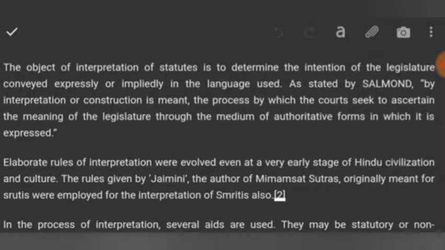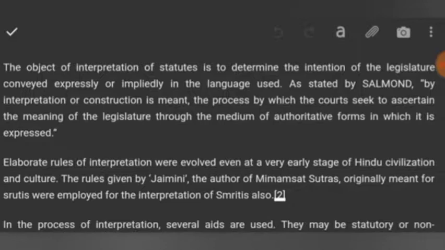The object of interpretation of statutes is to determine the intention of the legislature conveyed in the statute or the enactment. It may be conveyed expressly or impliedly, and also, of course, in the language used.